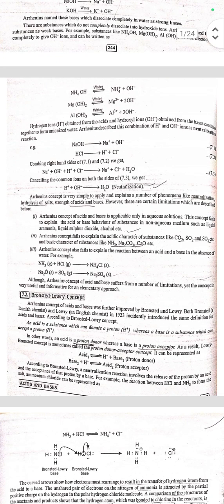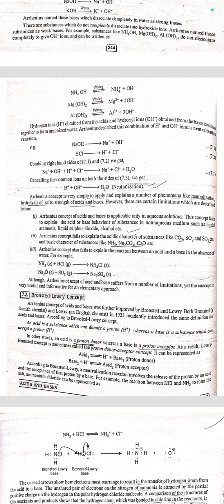H positive obtained from the acids and OH negative obtained from the bases combine together to form unionized water. Arrhenius described this combination of H positive and OH negative ions as a neutralization reaction. The Arrhenius concept is very simple to apply and explains a number of phenomena like neutralization, hydrolysis of salt, and strength of acids and bases. However, there are certain limitations which are described below.